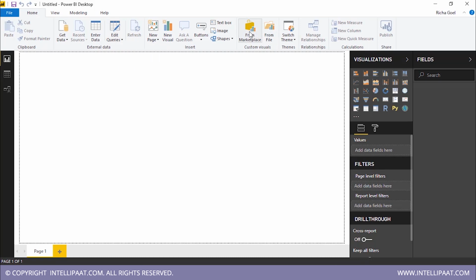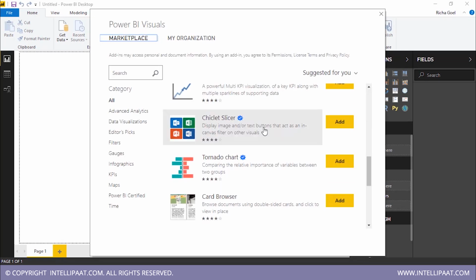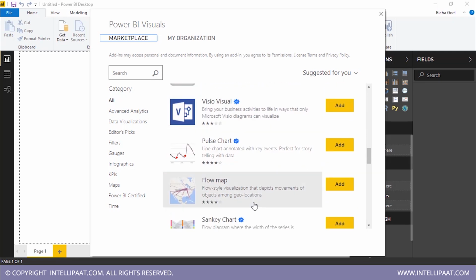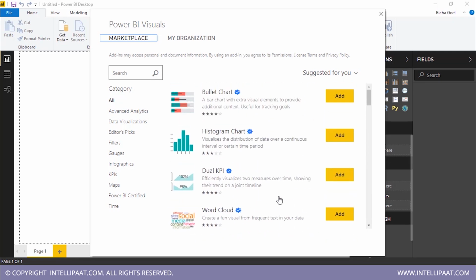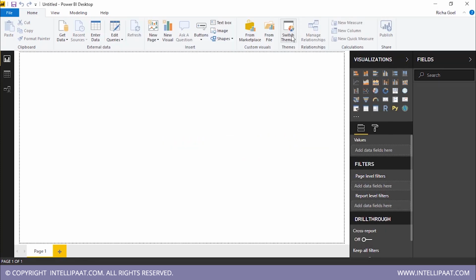Or you can click over here on from marketplace. You will find these options. These are different visualizations. You can take them directly from the Microsoft website. It's absolutely free to download. Or from my organization: because we don't use Power BI as of now, we don't have any custom visuals. You can use custom visuals, and under my organization, you simply have to click it and then extract the visual directly. You can also switch your themes over here.